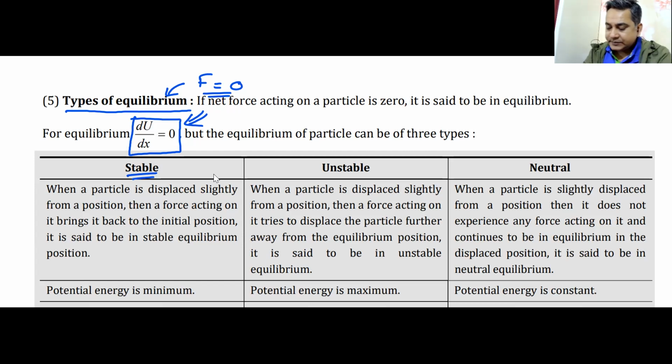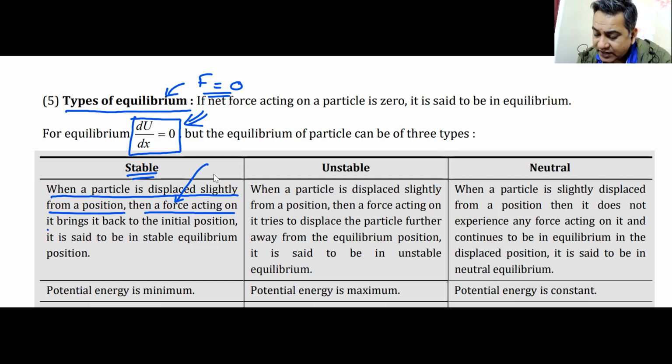So how do I write this? It is written in this way. When a particle is displaced slightly from this position, which is the position of stable equilibrium, then a force starts to act on it.